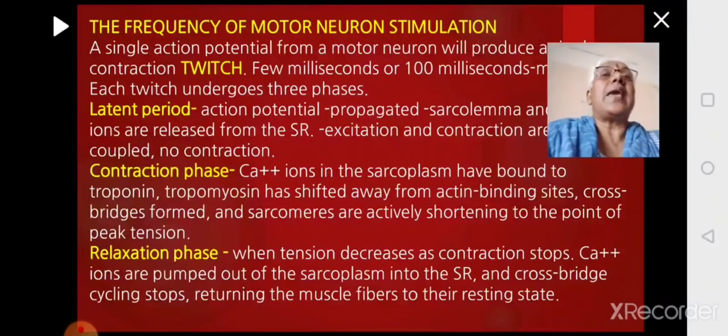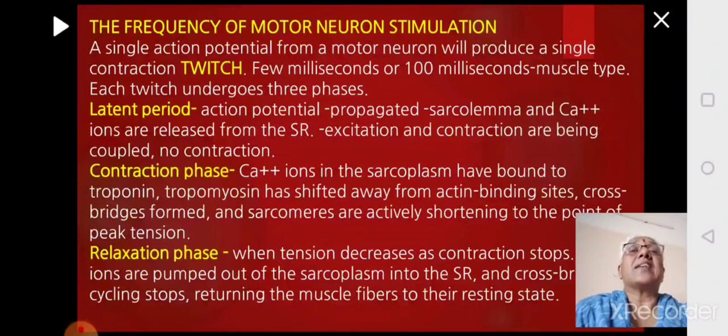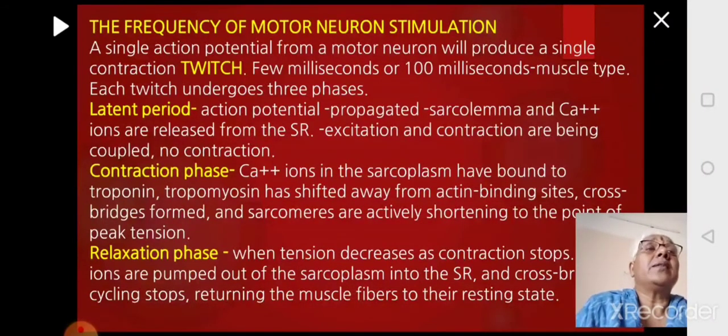So now we will see the different aspects of the twitch. If you have to look at the muscle contraction, I told you the frequency of the stimulation is bringing about different types of contraction. If there is one single action potential coming from a motor neuron producing one single contraction, it is called as a twitch.